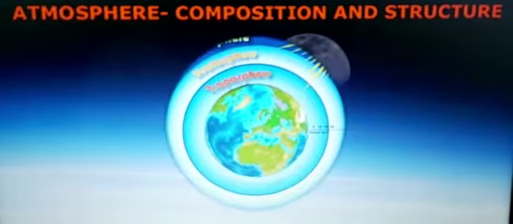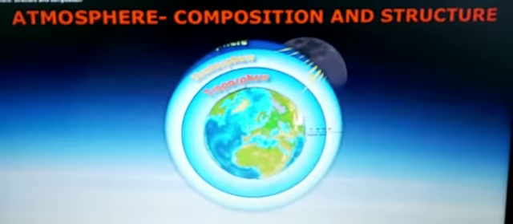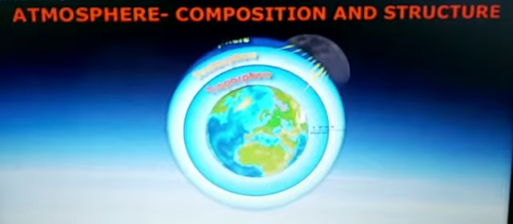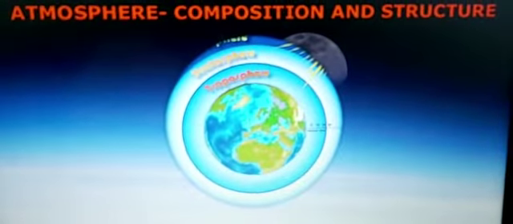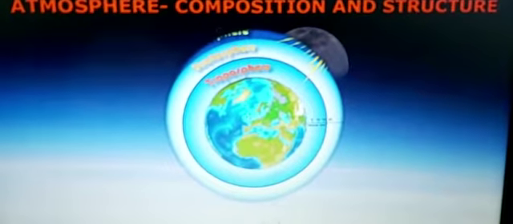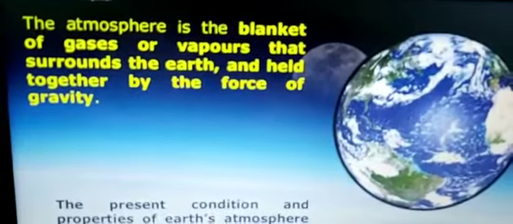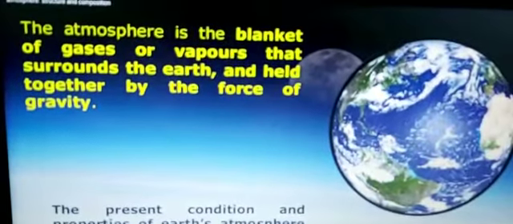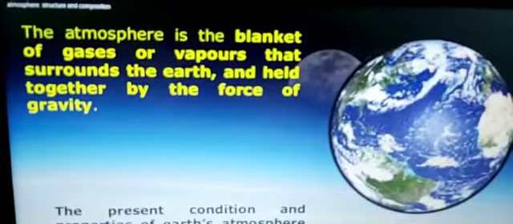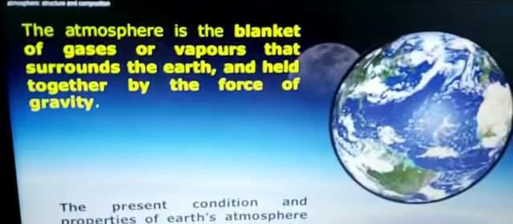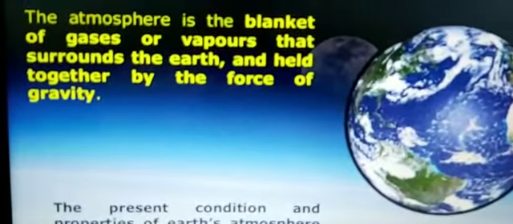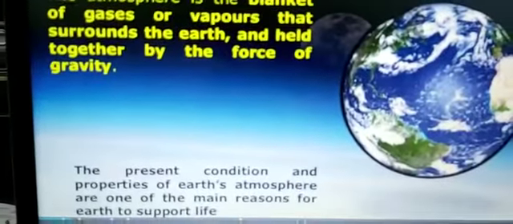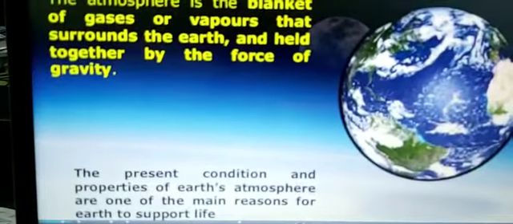Like matter, these three domains exist in three states. They occupy space and possess inertia. Now children, what is atmosphere? Blanket of air. So children, now you will see the slide. Here it is given that the atmosphere is the blanket of gases or vapors that surrounds the earth and is held together by the force of gravity. The present condition and properties of earth's atmosphere are one of the main reasons for earth to support life.